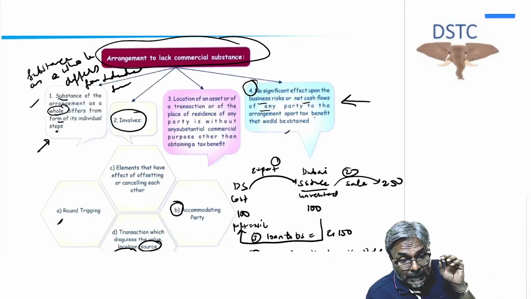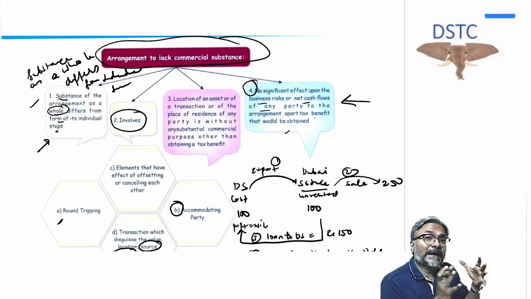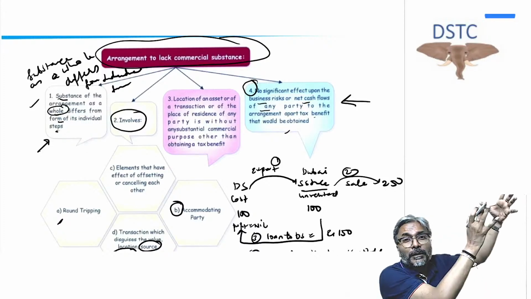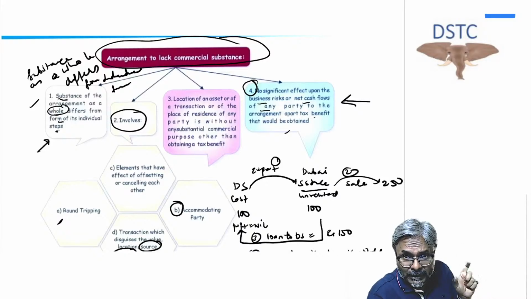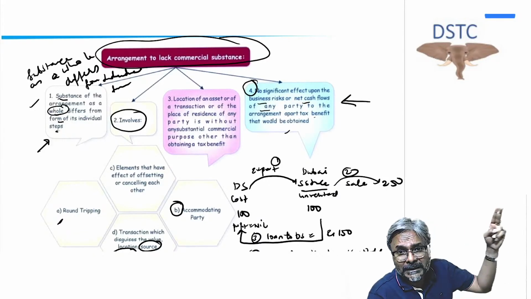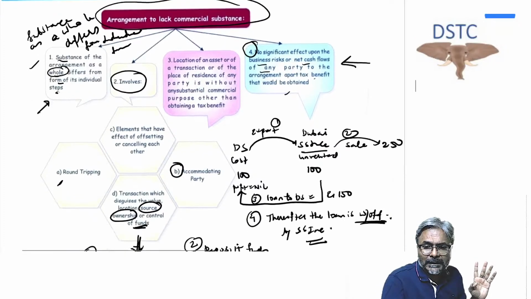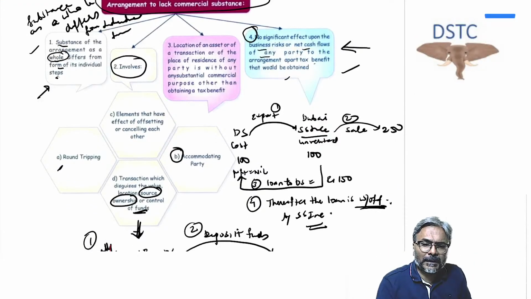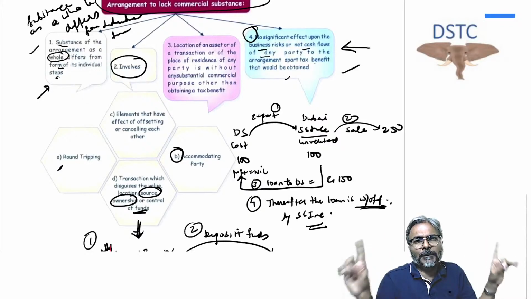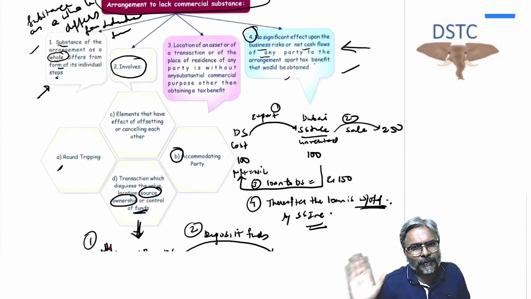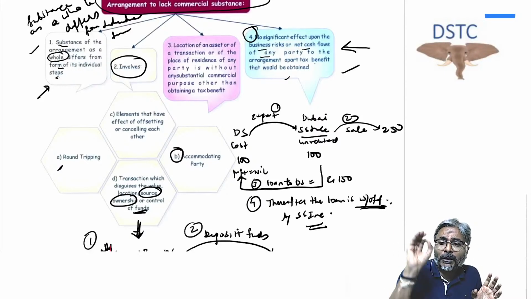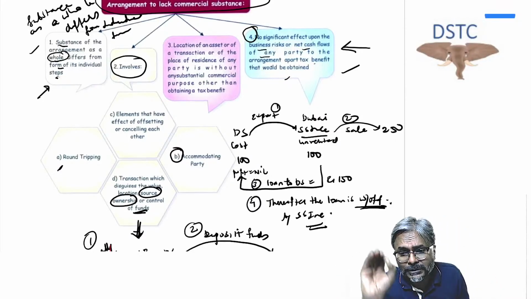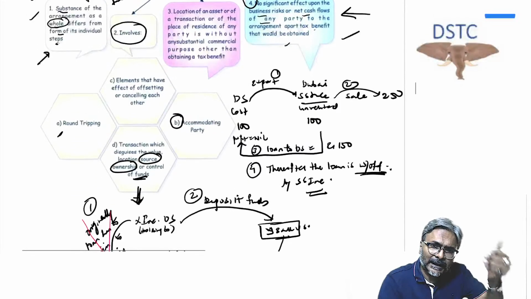So substance of the transaction as a whole differs from, students, repeat with me, you should also speak out, while you are now revising, substance of the transaction as a whole differs from its individual form. That is the one. Last point, what was the last point I told you to remember? No significant effect upon the business risk or the net cash outflow of any party. No significant effect upon the business risk or, students, the net cash outflow. Is that clear? And what was the second point?